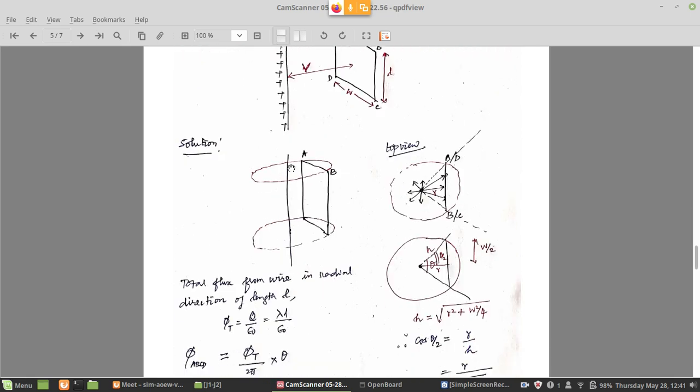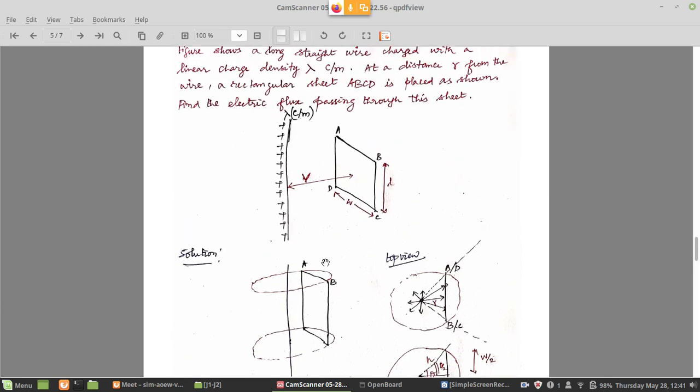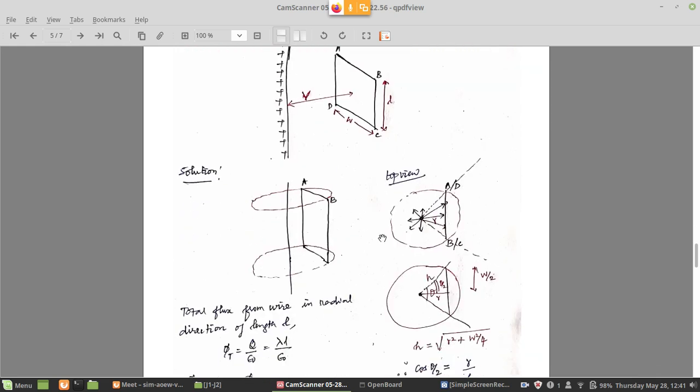See, I am enclosing that cylinder and the sheet ABCD is inside, like this. So if you see from the top the same thing, you will have a circle, because top of the cylinder is a circular area, and the rectangular sheet will appear like a straight line AB.